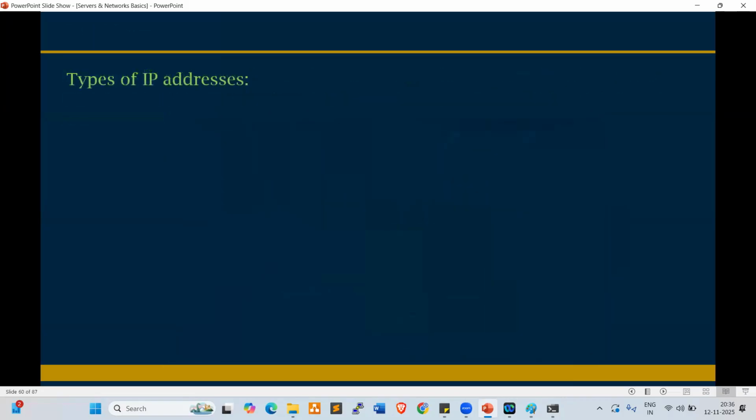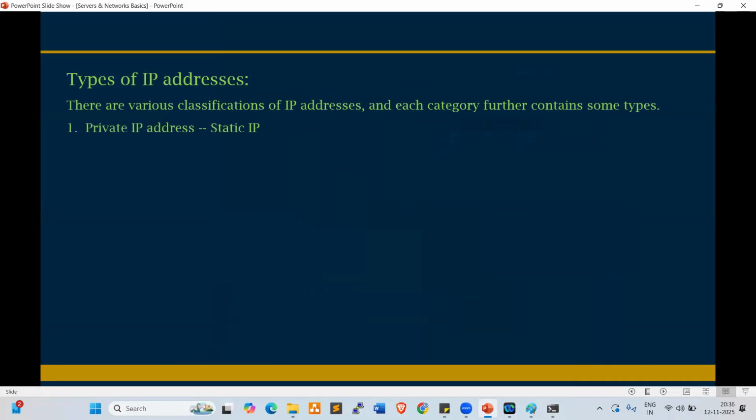Next one, types of IP addresses. What are the types available? Let's try to understand here. There are various classifications of IP addresses, and each category further contains some types. Normally for every laptop or desktop or server, how many IPs will be there? Laptop, physical server, or physical desktop, only one IP will be there. Every system is having one IP.